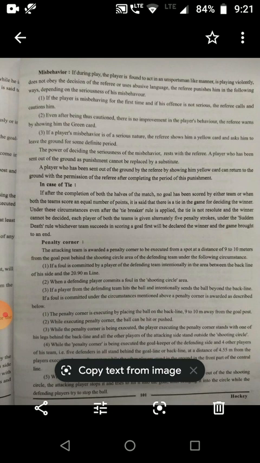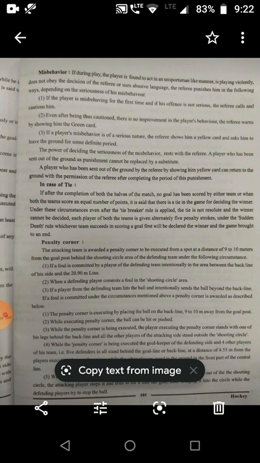The goalkeeper of the defending side and 4 other players of his team, 5 defenders in all, stand behind the goal line or backline at a distance of 4.55 meters from the player executing the penalty corner, while the other players stand in the ground in the front part of the center line.